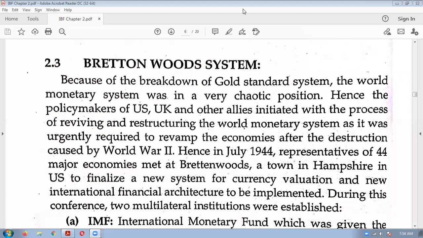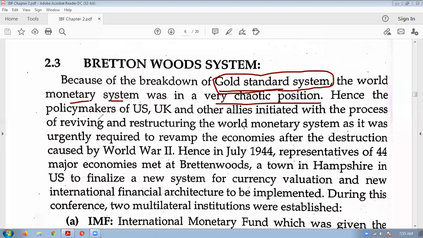So after the breakdown of gold standard system, the world monetary system was in a very chaotic position. We know that gold standard was prevalent only till First World War. So after gold standard was abolished, how could countries determine their exchange rate? So the world monetary system was put in a very chaotic position.